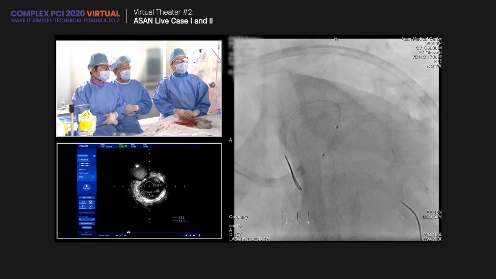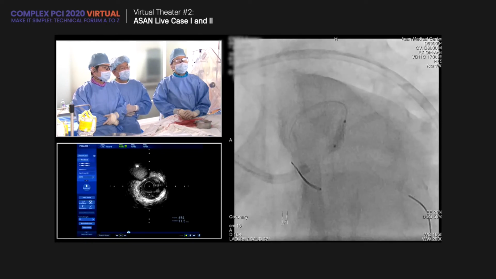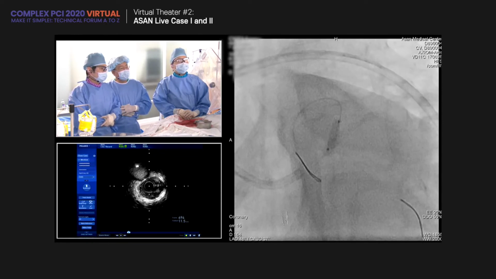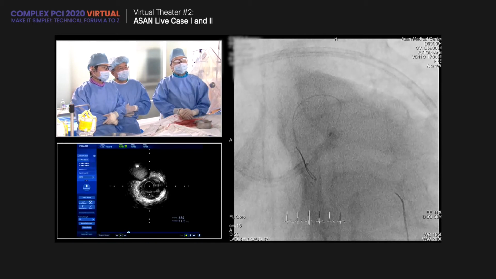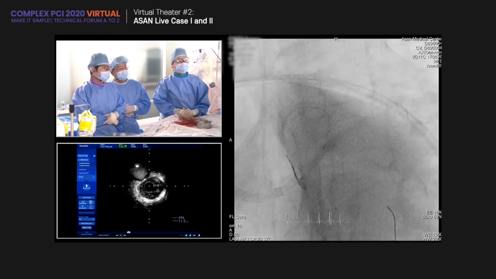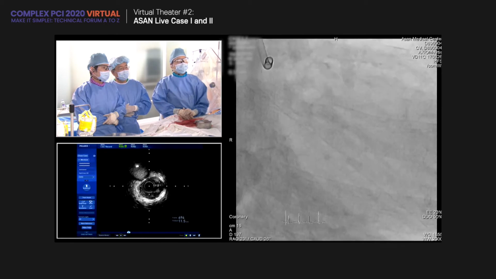And crushed with a 3.0 NC balloon. Balloon crush, right? Yes, performed balloon crush, and further dilated the left main shaft. And we are here.